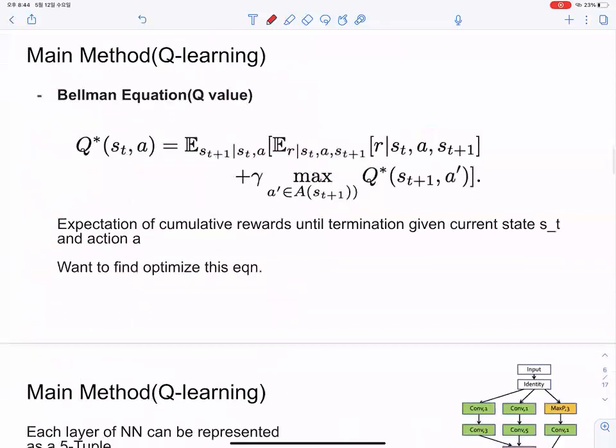So the objective function to solve this MDP can be represented as this Bellman equation, or the Q value. It is the expectation of cumulative rewards until termination given the current state S_t and action A. Learning by optimizing the Q value is called Q-learning.